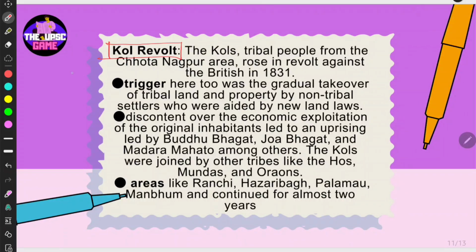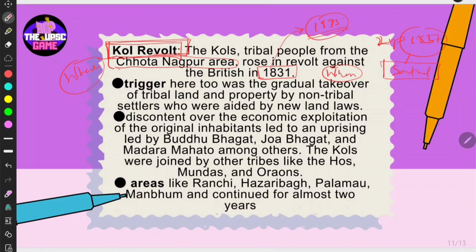Our same first question is, where did it happen? That is the Chota Nagpur area. And when did it happen? That is 1831. How can you club this? We know the 1833 Charter Act, right? Two years before this is the Kol revolt, and two years before the 1857 revolt is the Santhal revolt, right? Just revise it once or twice, you will get it easily.